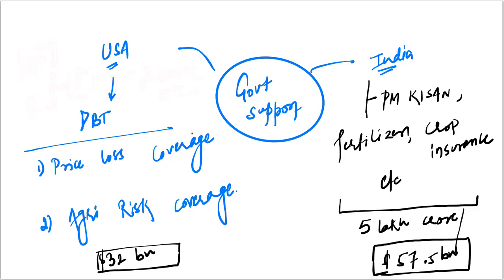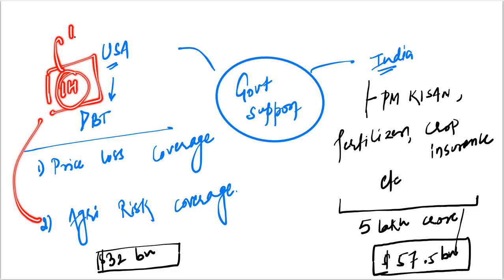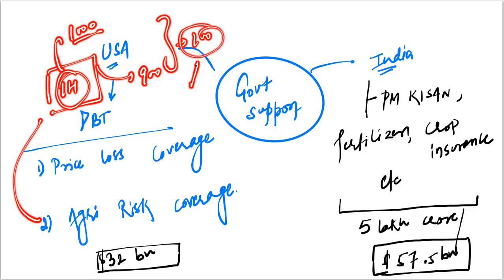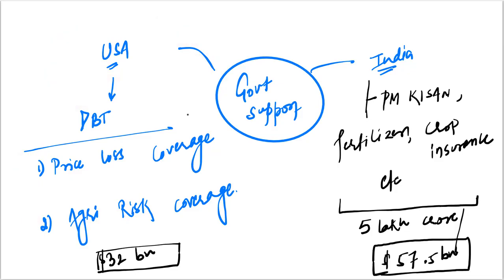There won't be any physical procurement, just like we have procurement in the form of MSP, which is handled by FCI, that is Food Corporation of India. The second type of support is agriculture risk coverage. Let's say, oversimplifying, the expected yield per hectare is 1000 and the actual yield is only 900. How much is the difference? 100. If there is a difference, it will be transferred by the government to the farmer. This is how the farmers in US receive government support.